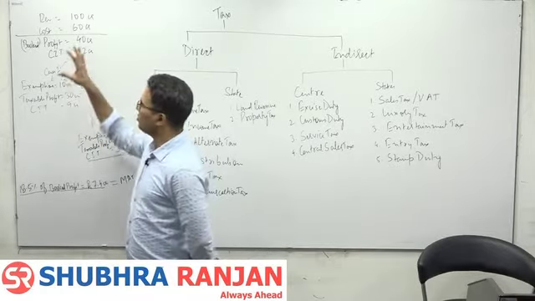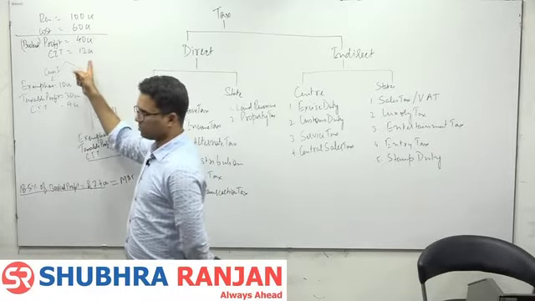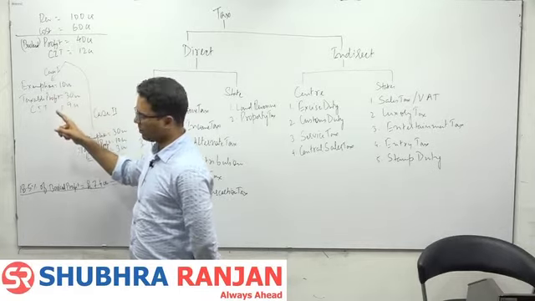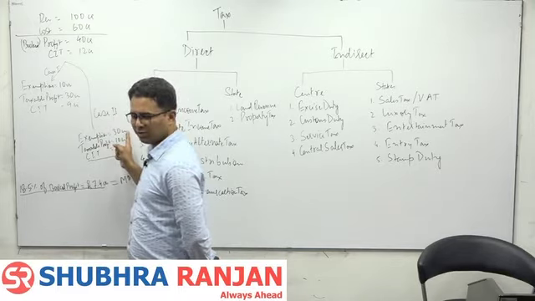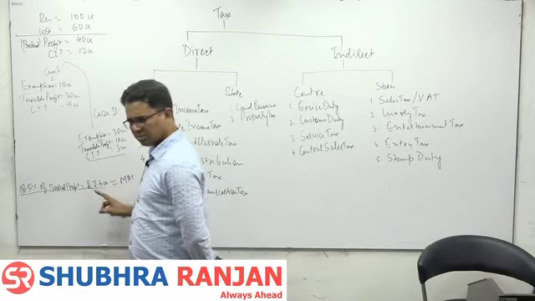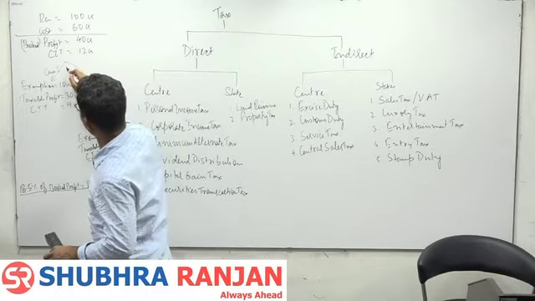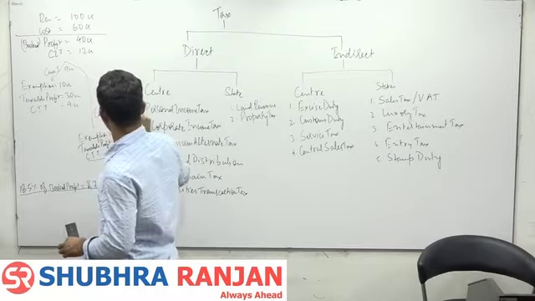Suppose the company doesn't claim any exemptions. How much tax will it have to pay? 12 crore. If the company shows exemptions worth 10 crore, how much will it have to pay? 9 crore. If the company shows exemptions of 30 crore, how much tax will it have to pay? Not 3 crore, but 7.4 crore. So in the first case, the tax liability will be 9 crore. In the second case, the tax liability will be 7.4.